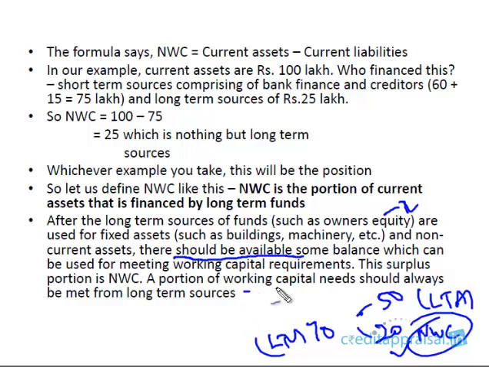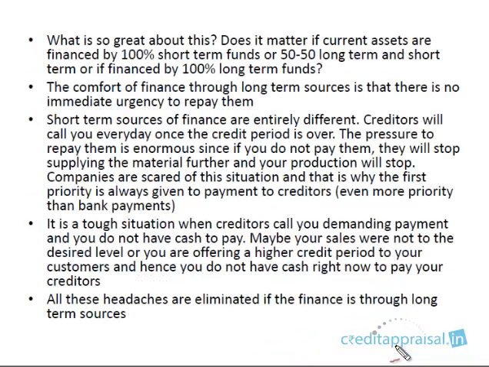As a banker, you should always prefer a situation where a portion of current working capital is coming from long-term sources. The higher the better, right? The higher this is the better. This we already discussed. We want a higher proportion of the long-term sources to finance the current assets, right? But why bother about this financing mix? I mean, does it really matter?